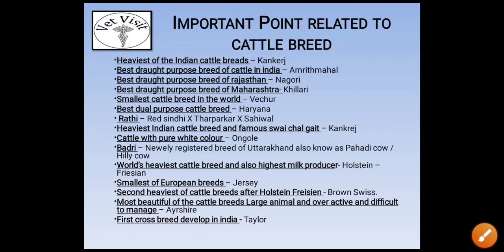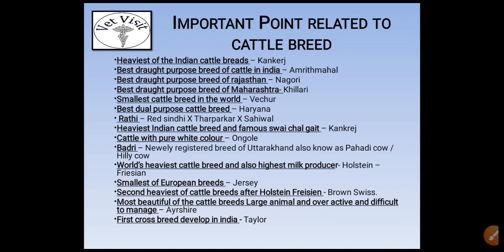And at last, the important points related to cattle breeds which are mainly asked in exams. First, the heaviest Indian cattle breed: the answer is Kankrej. Best draught purpose breed of cattle in India is Amrit Mahal. Best draught purpose breed of Rajasthan is Nagori. Best draught purpose breed of Maharashtra is Khillari.